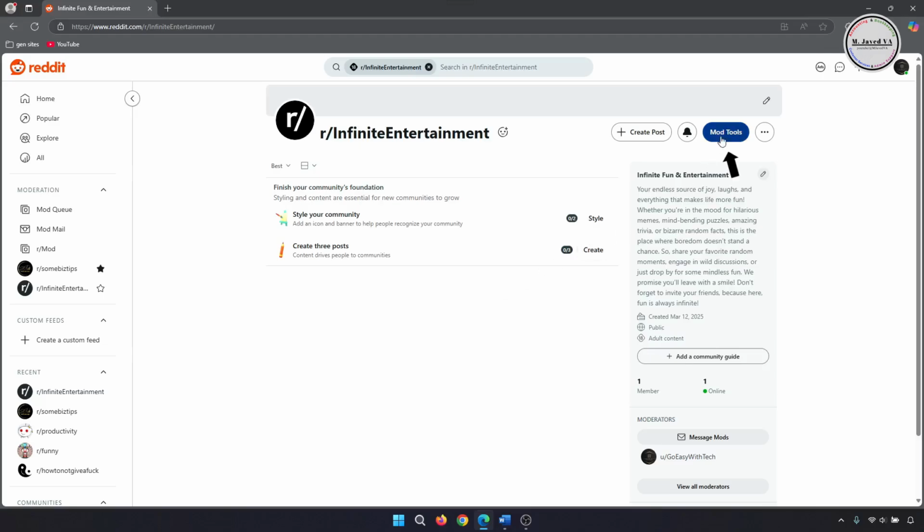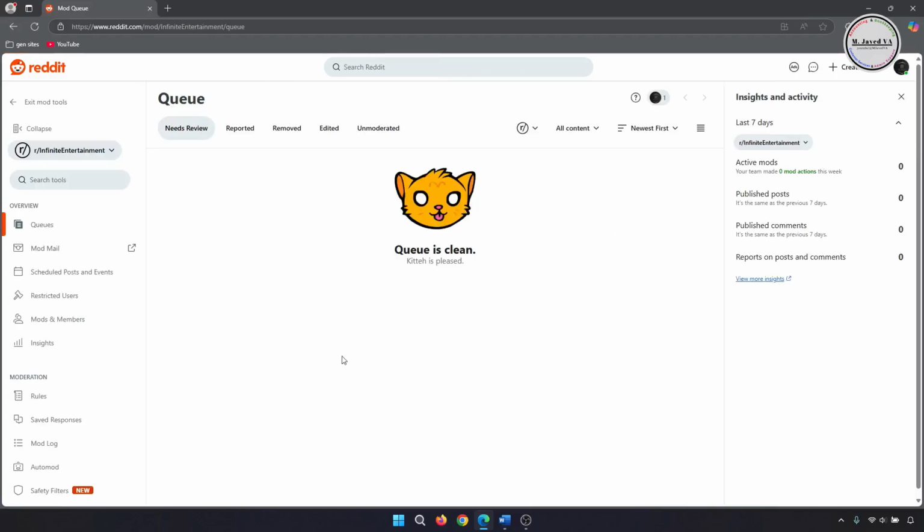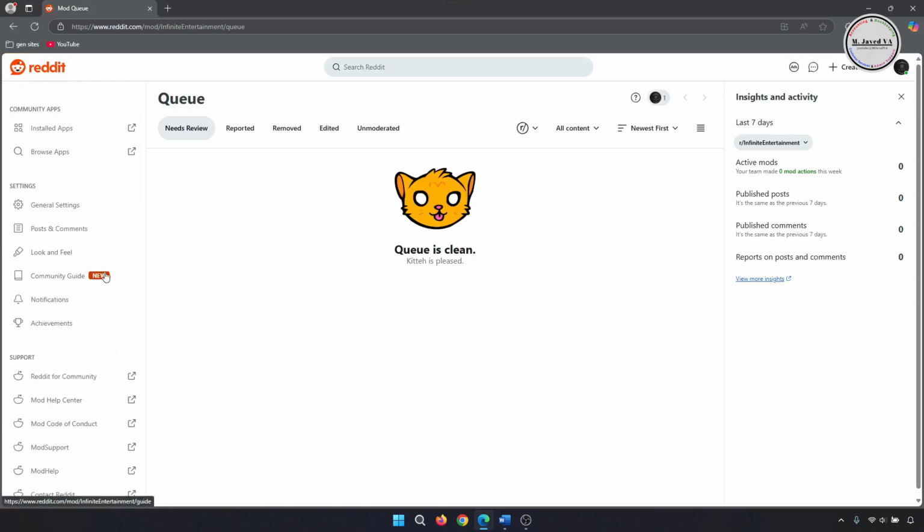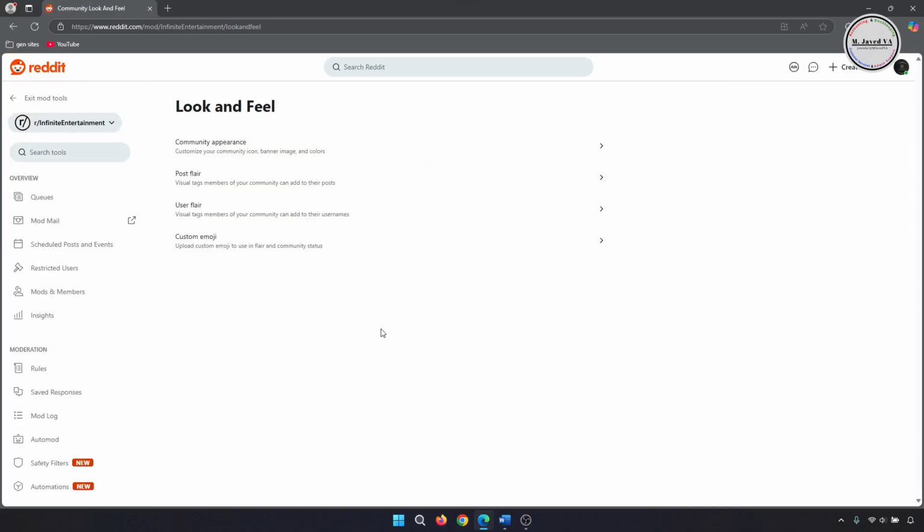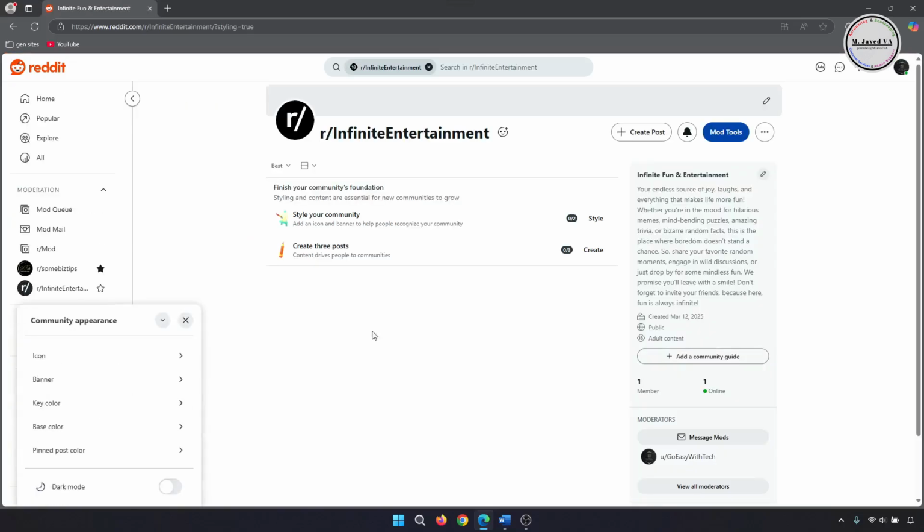Now go to the Look and Feel tab under mod tools and click on community appearance. Here add your subreddit icon and banners.